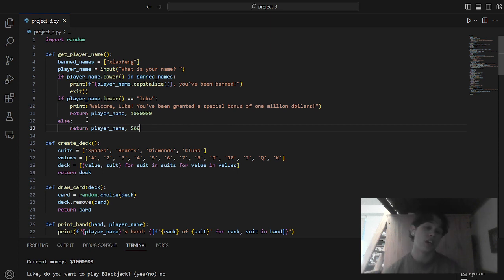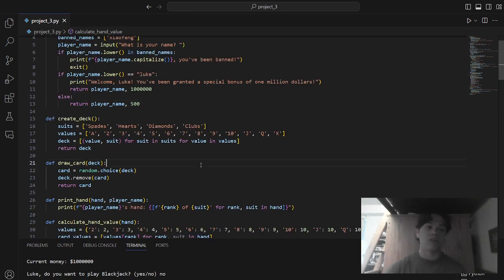You have a player name, you have $1 million, or you have 500 if you're not Luke. That's it. So it just returns the player's name and how much money they have to bet with, which is useful for later on. We have create deck, which takes two different lists, one for suits, one for values, and